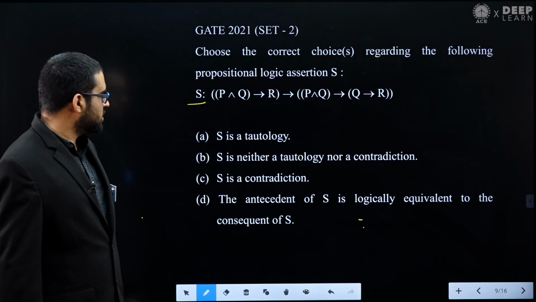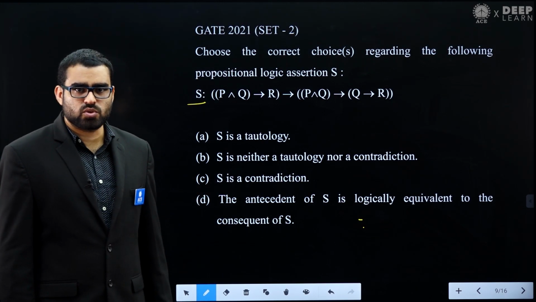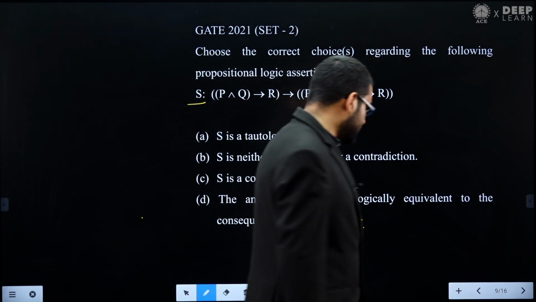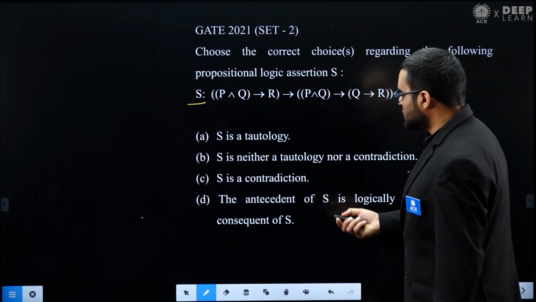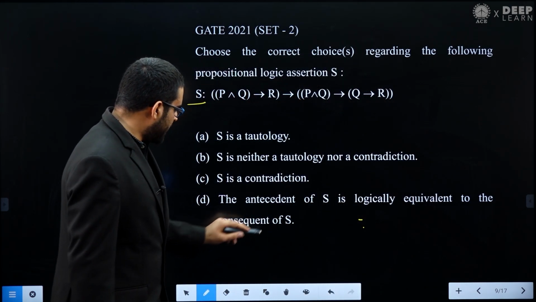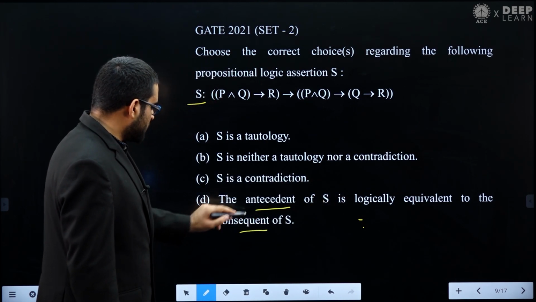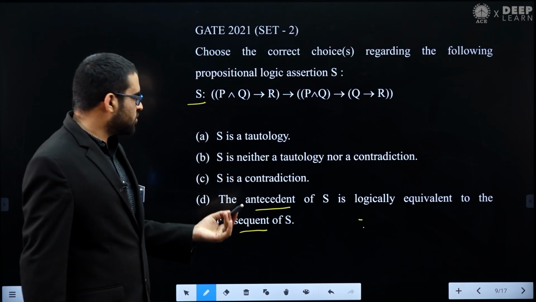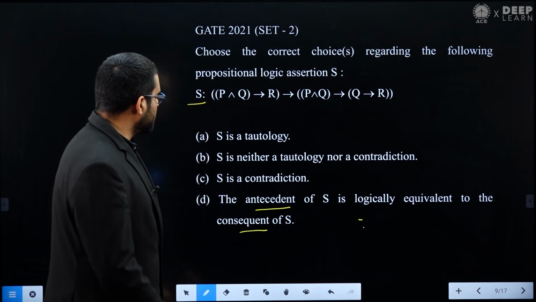Okay, let's solve this. To solve this question, we have different methods. First we will solve this question by method 1. You can see here in option D, he is saying the antecedent of S is logically equivalent to the consequent of S. So let's see what is the antecedent of S, what is the consequent of S, and then we will solve this question.